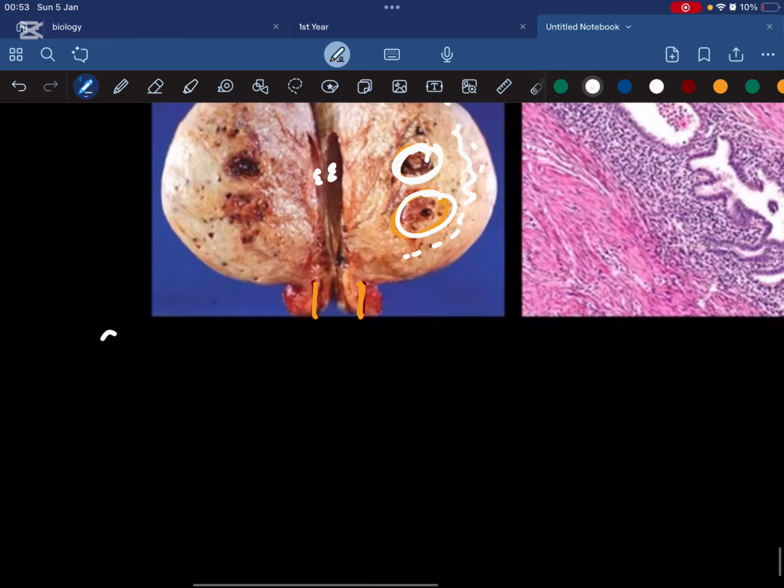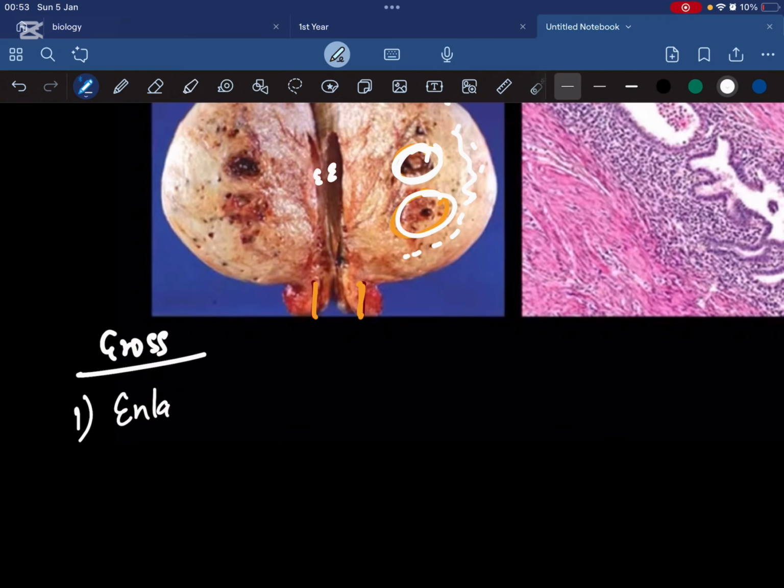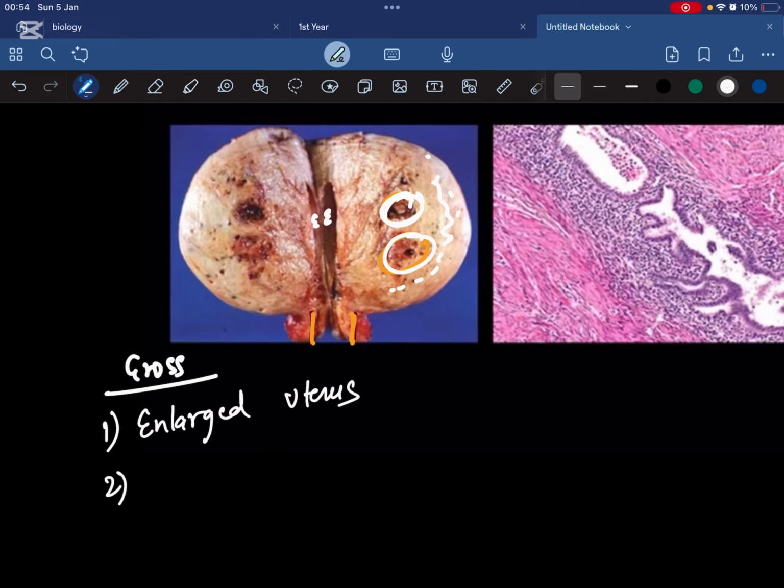So one of the very important gross features, as you can see with your own eyes, is the presence of an enlarged uterus. This uterine enlargement is generally asymmetric.